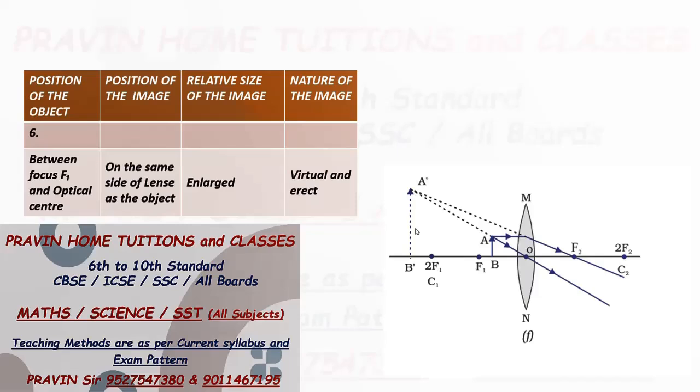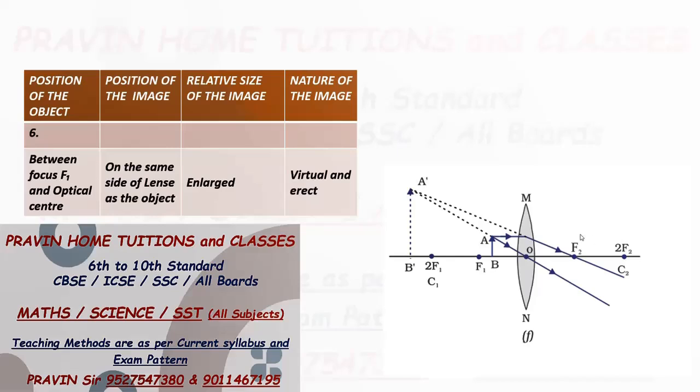So from these 6 different cases, that is position of the object, what you understood? For convex lens, when the image is formed on the other side of the lens, it is real and inverted.